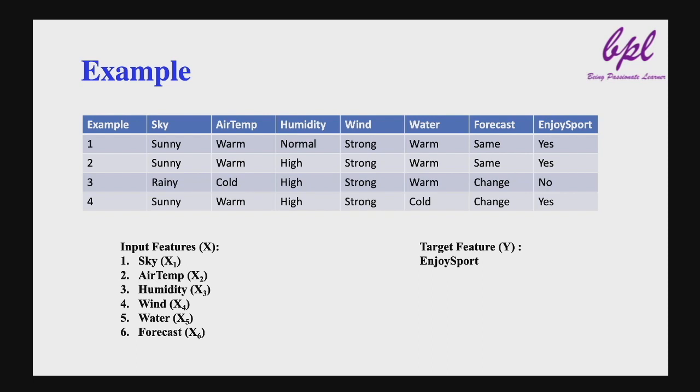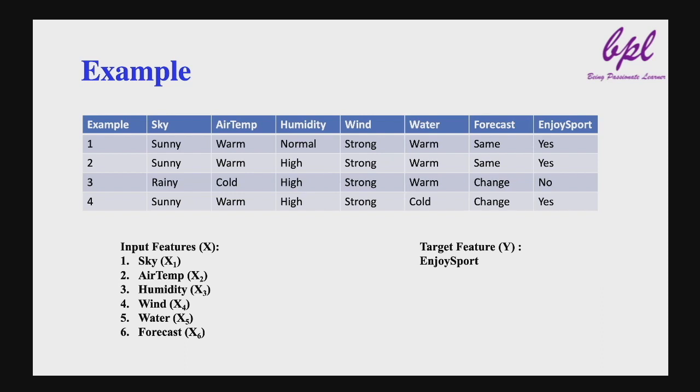This means each experience contains output along with the input. Enjoy sports feature has only 2 possible values, yes or no. Yes represents Aldo will enjoy his sports and no represents he will not enjoy his sports.